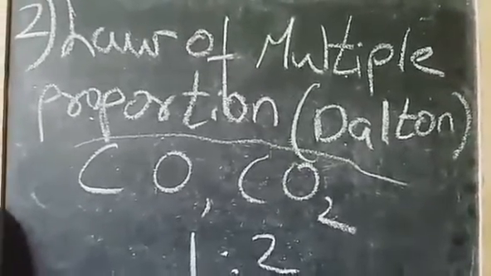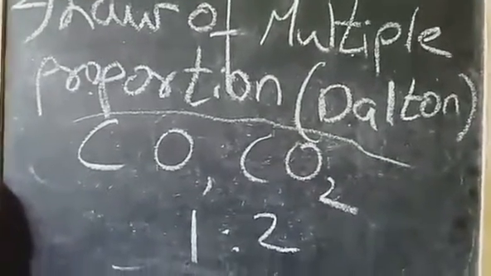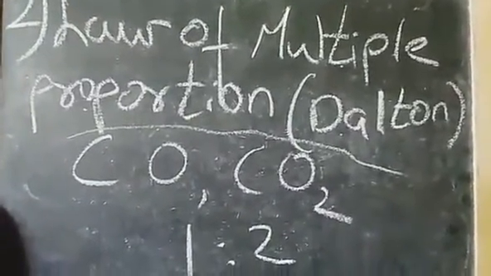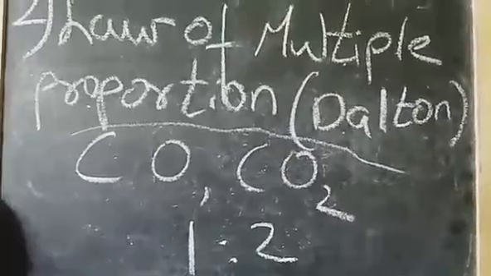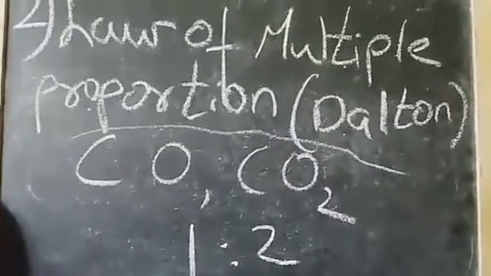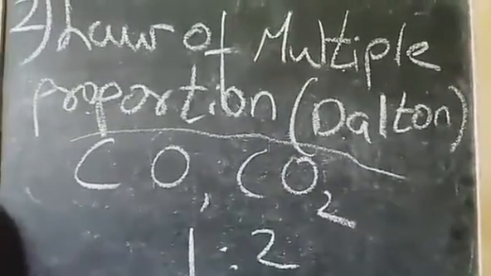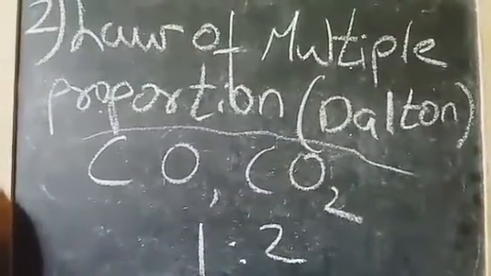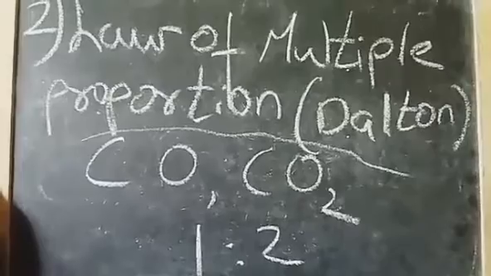Thus, C combines with O2 to form CO and CO2. As you see, the mass of C in CO and CO2 is fixed, but the mass of O in CO and CO2 is variable. Finally, they will bear a simple whole number ratio, that is 1:2.